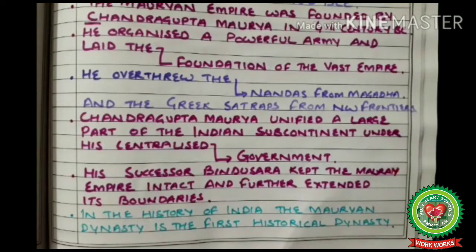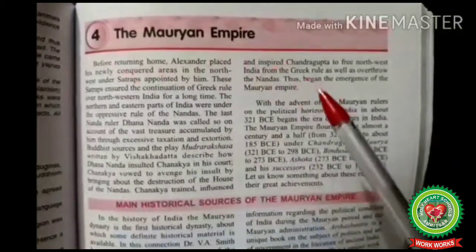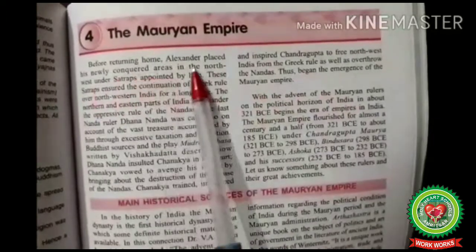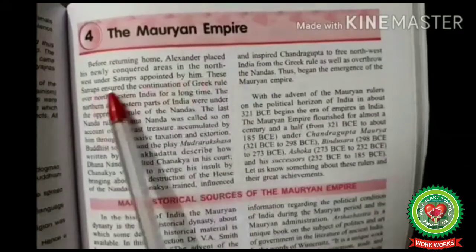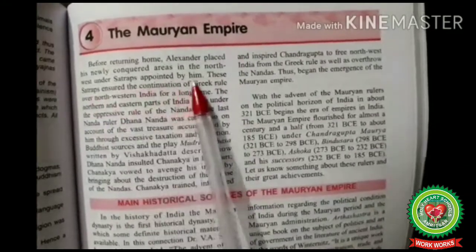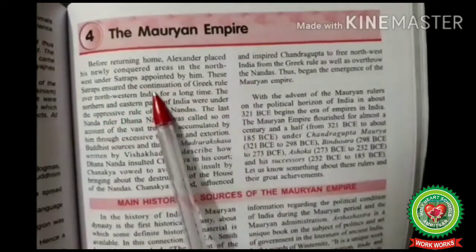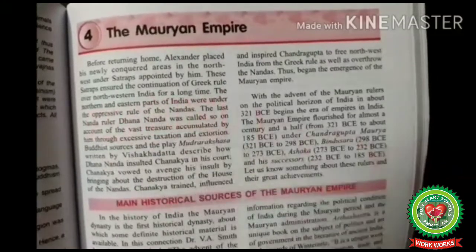Now let's come to the reading part. Lesson number 4, the Mauryan Empire, page number 133. Before returning home, Alexander placed his newly conquered area in the northwest under the satraps. Satraps means the provincial governors appointed by him. These satraps ensured the continuation of the Greek rule over the northwestern India for a long time.